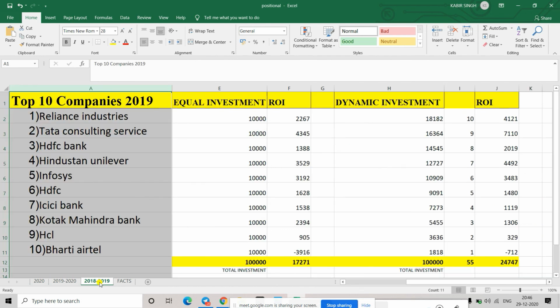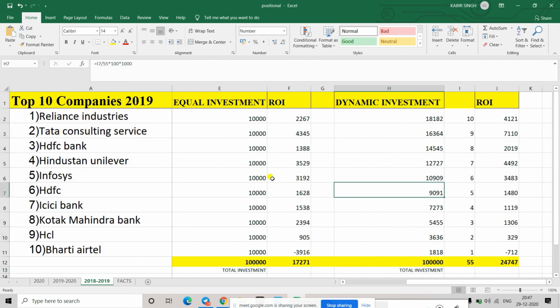And in 2018, in that year you would have got 17% return on your investment if you would have invested an equal amount. If you would have invested dynamically, you would have got around 25% return. So you are getting returns of around 15% on average. You will get it easily like this if you invest. And you can also do SIPs, where every year you invest some amount of your savings, and after like 10 years, it will become many folds if you get this kind of return.